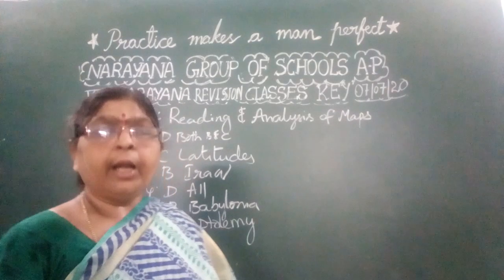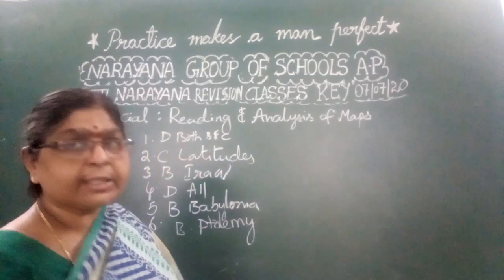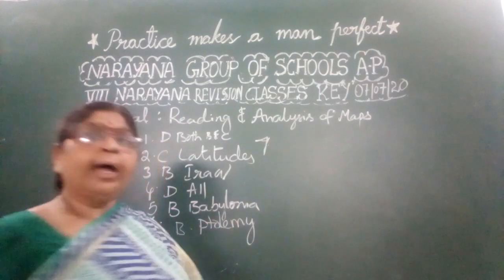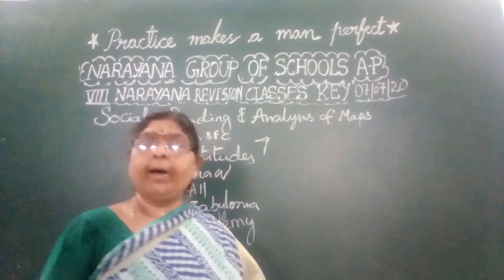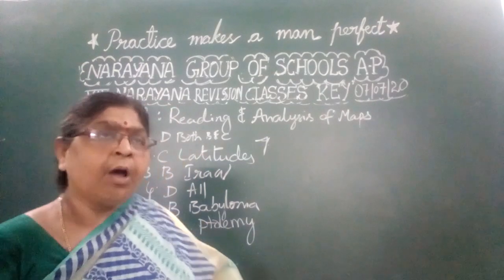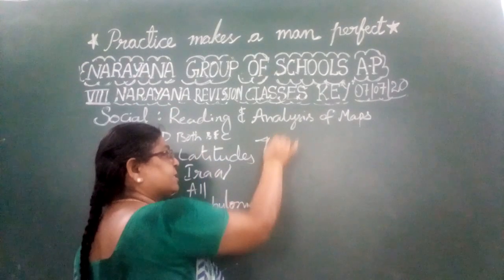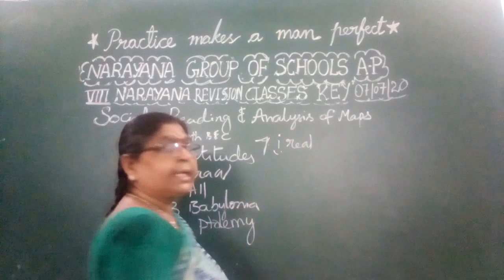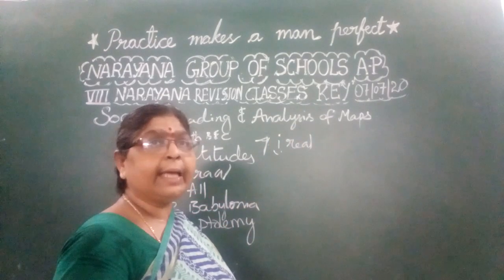Very good, children. Now we are entering into the 2 marks questions. You have seen a photograph and also you have seen a map. What is the difference between a photograph and a map? That is the question. A photograph always represents the real objects, whatever that are there.